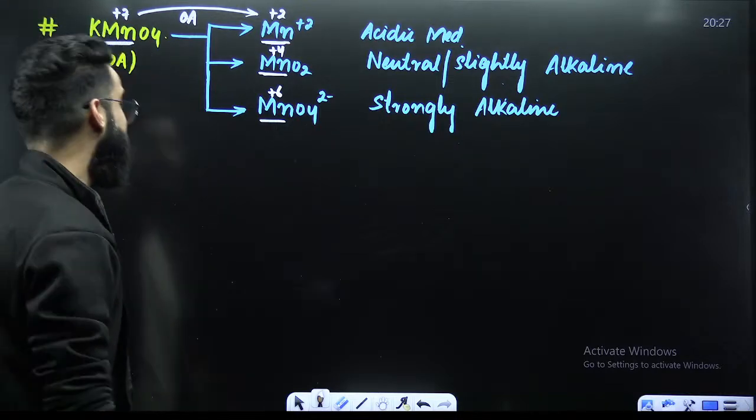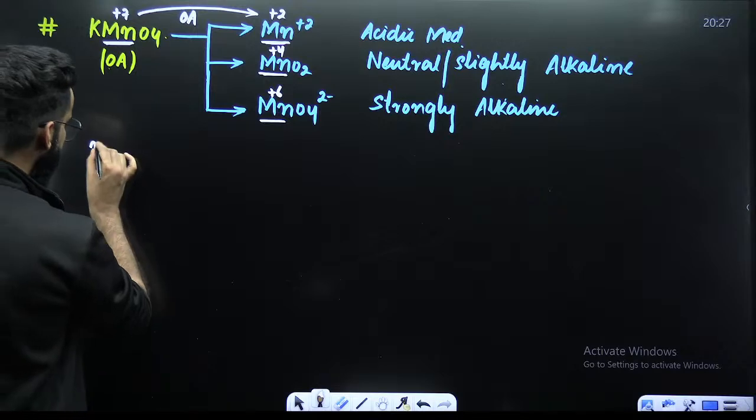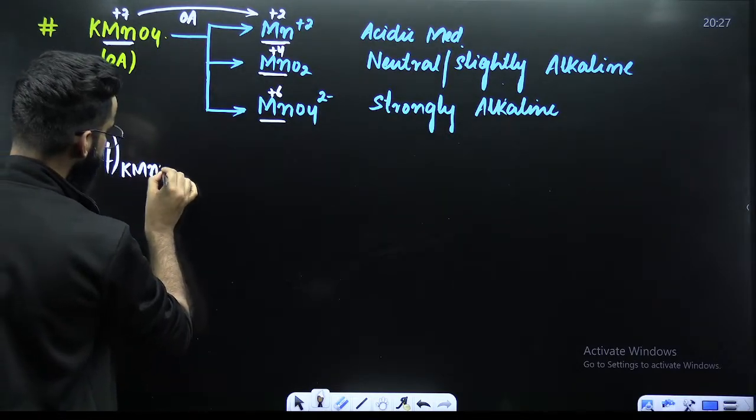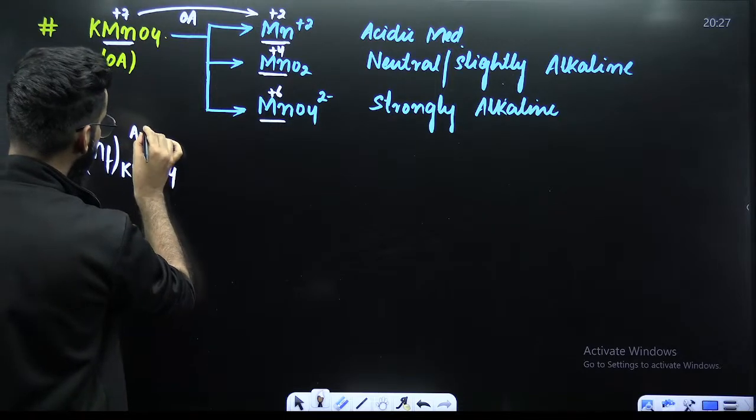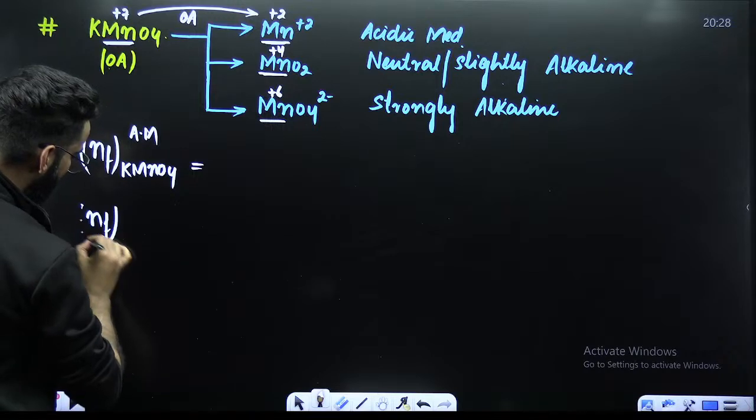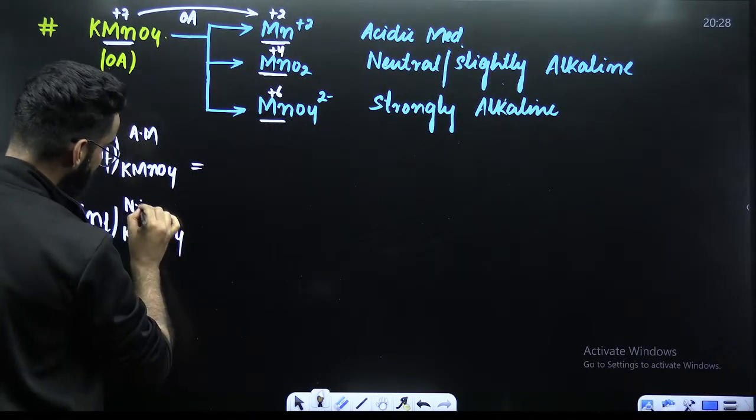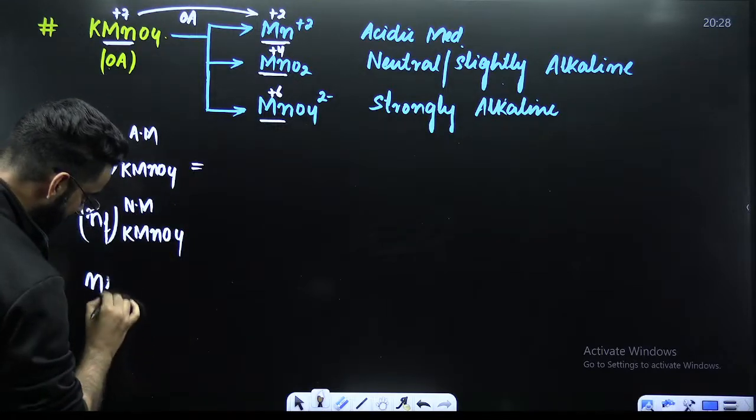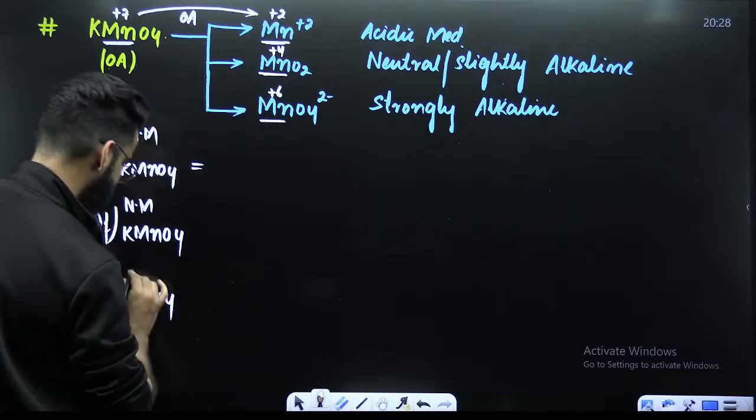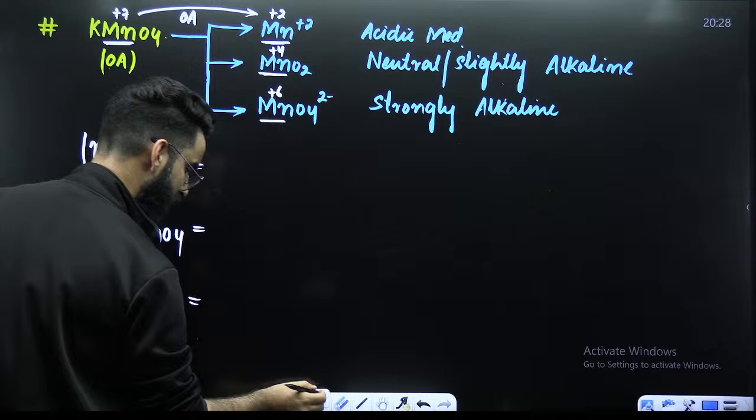Now, the question is asked, what is the N factor of KMnO4 in acidic medium? Similarly, the N factor of KMnO4 in neutral medium or slightly alkaline medium. Similarly, the N factor of KMnO4 in strongly basic medium. How exactly are you going to calculate this? How do we get all this?